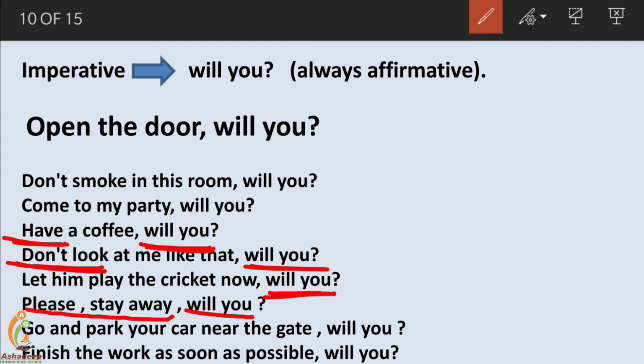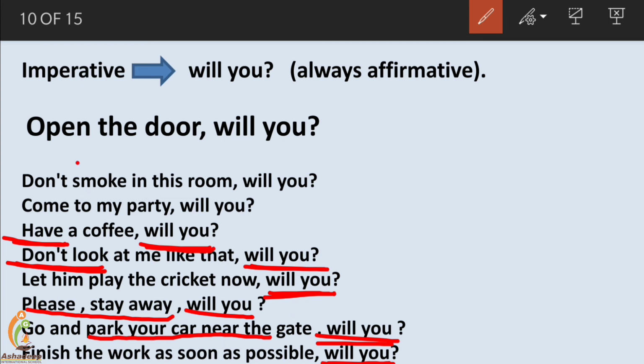Go and park your car near the gate, will you? That's the tone in which it is presented. And the last, finish the work as soon as possible, will you? जितना जल्दी हो सके काम पूरा कर दीजिए, है ना, will you?